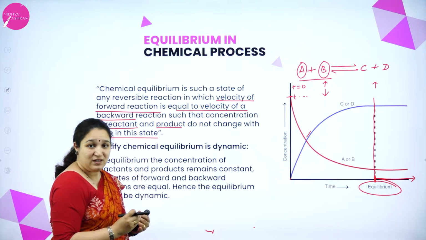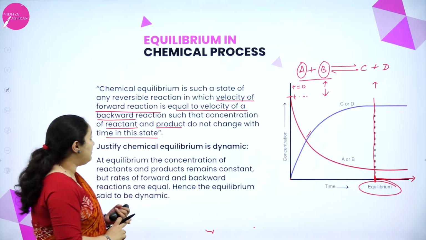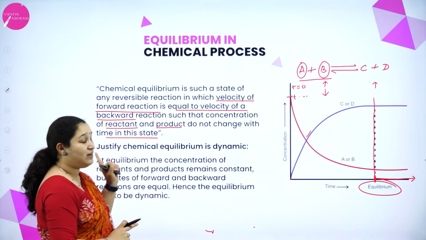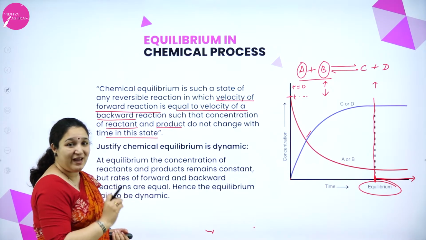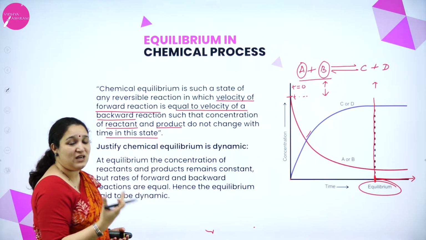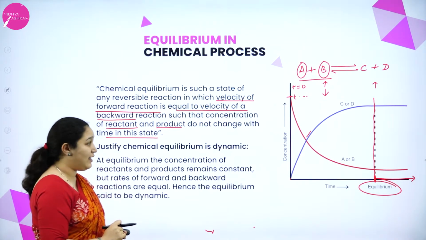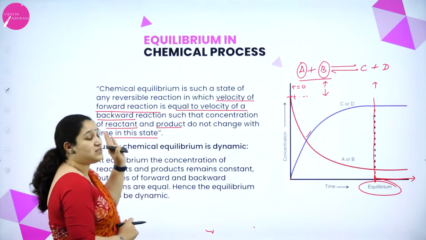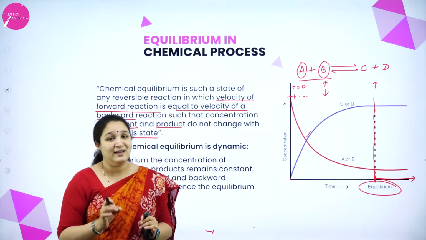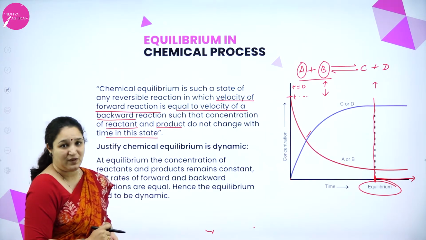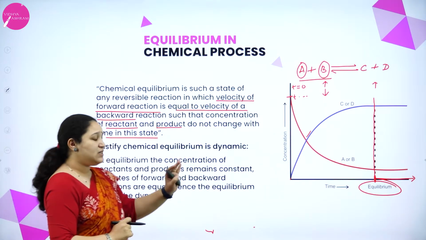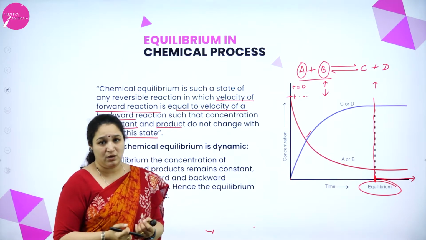So we can define it as: chemical equilibrium is a state of a reversible reaction in which the velocity or the rate of the forward reaction is equal to the rate of the backward reaction, such that the concentration of the reactants and the products do not change with time. Okay. Now, we call such equilibrium a dynamic equilibrium.